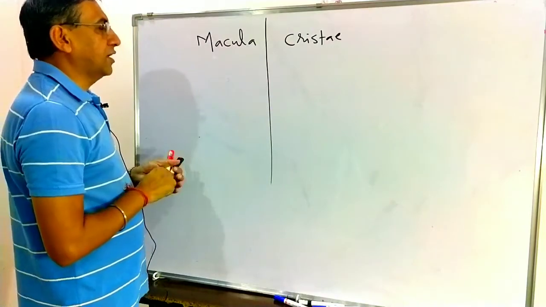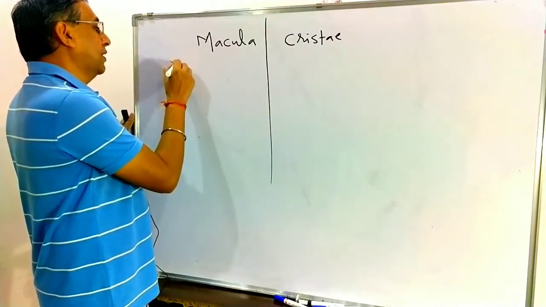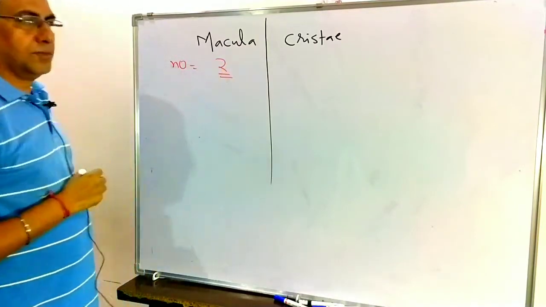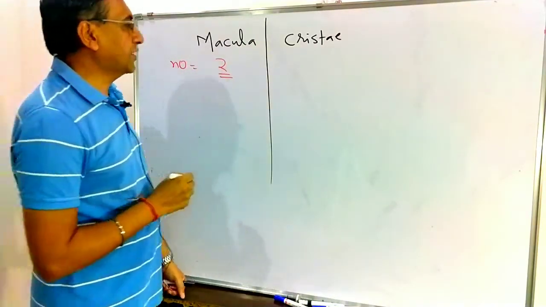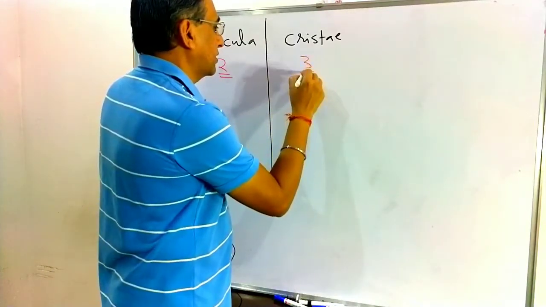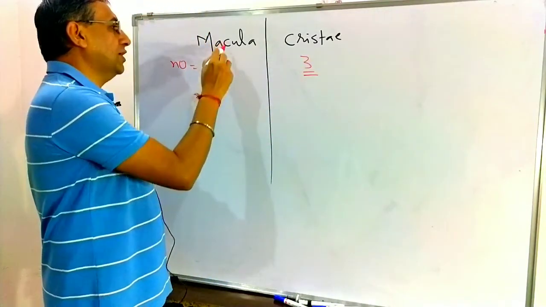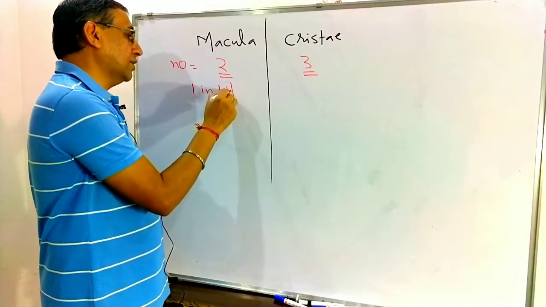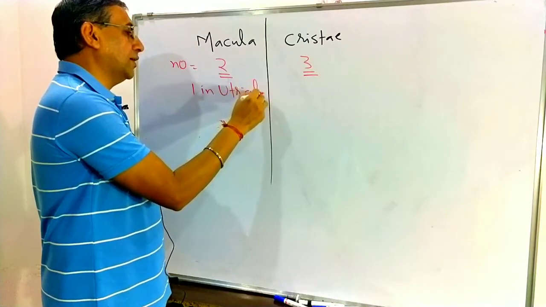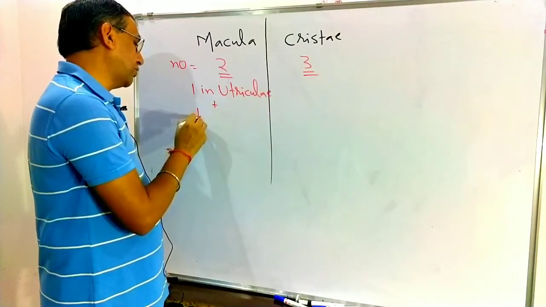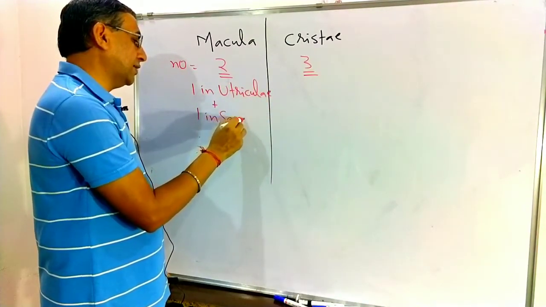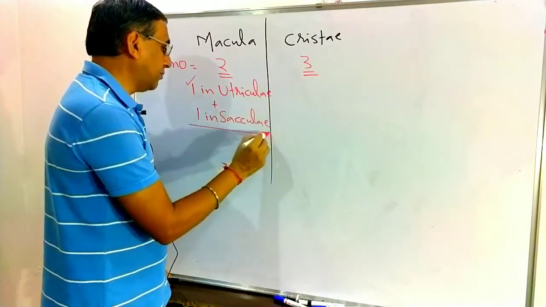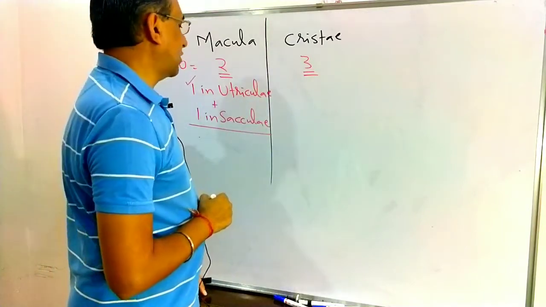Please see carefully. The number of maculae in the internal ear is 2, whereas the number of cristae in the internal ear is 3. Agree? The number of maculae is 2: one in the utriculus and one in the sacculus.